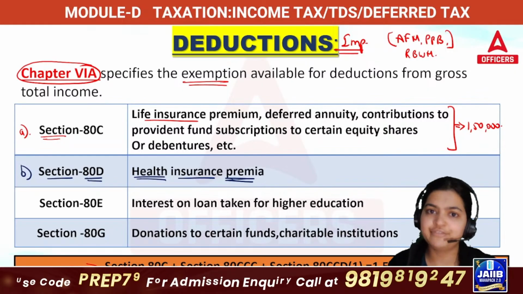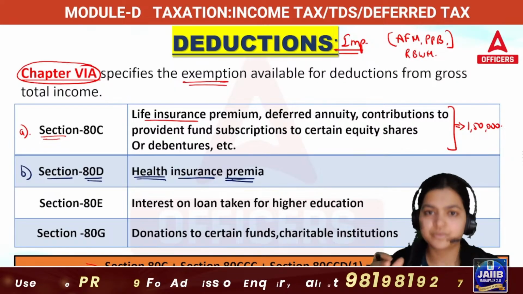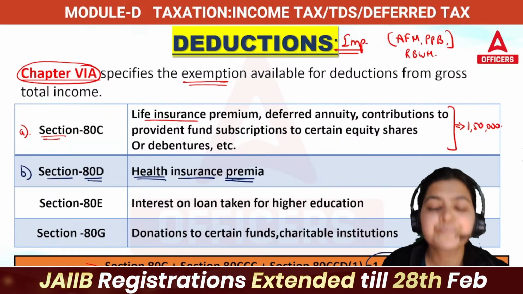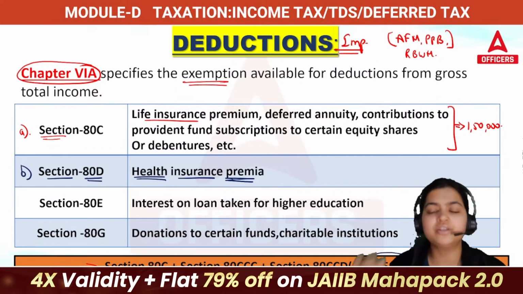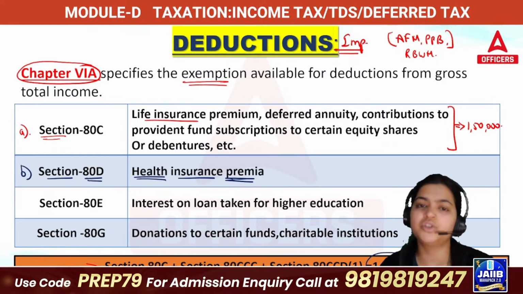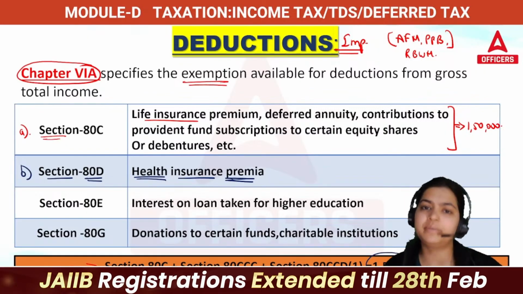In case of AFM, you are not required to remember all the limits. Only in your book they have given limits for this 80C. For other sections, they are not providing any sort of limits. So just remember the name and section number, because in the exam also they are asking from your book only. Whatever they are providing in your book, you need to remember that much part.